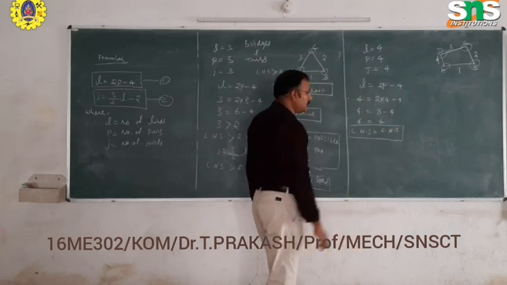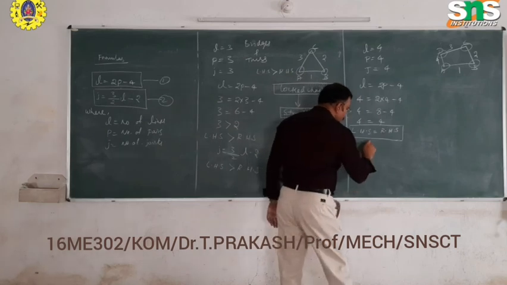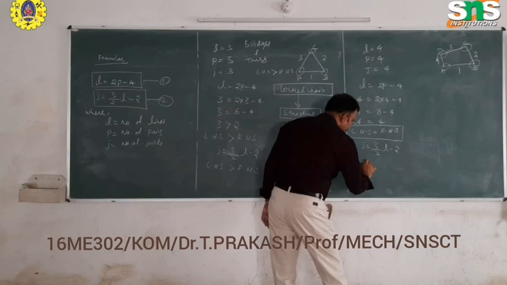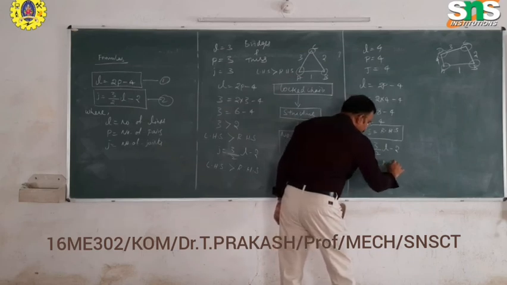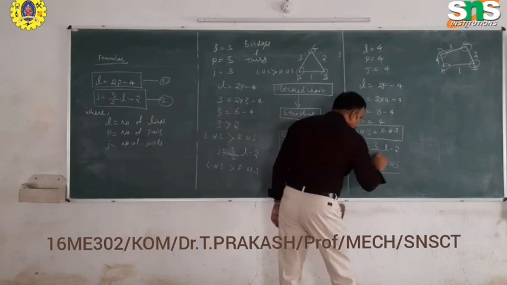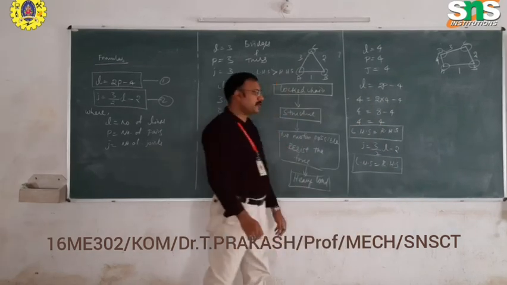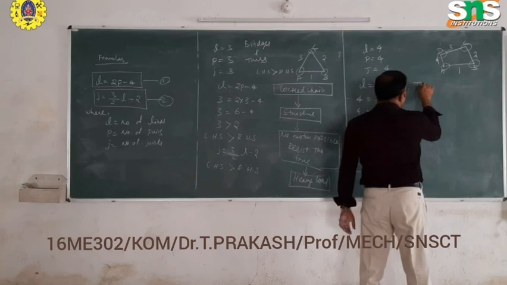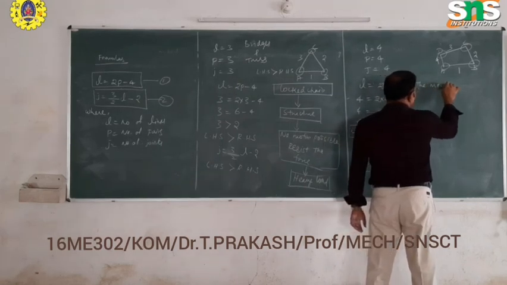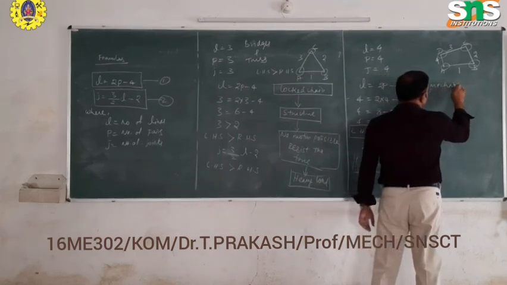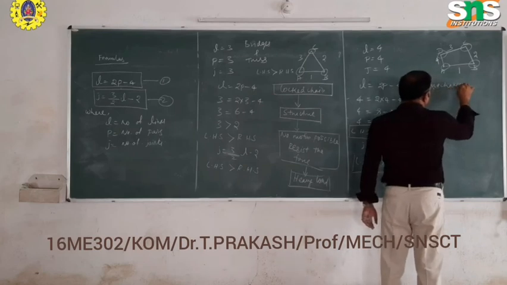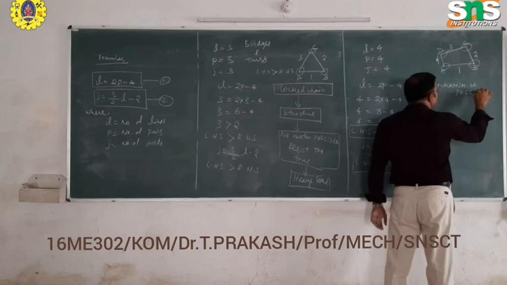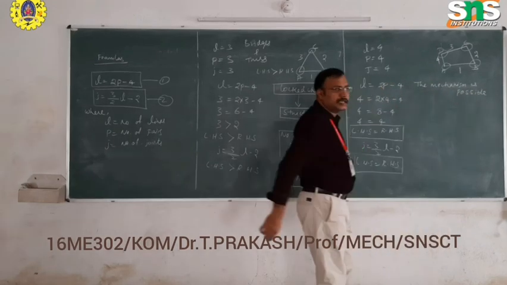For both the formulas, the left hand side is equal to the right hand side. You have to check both the formulas, and then we can say the mechanism is possible. What is the meaning of possible? The motion transmission is possible.